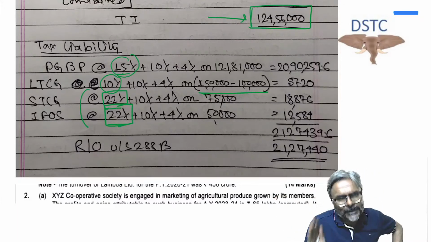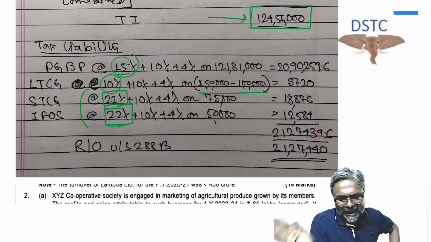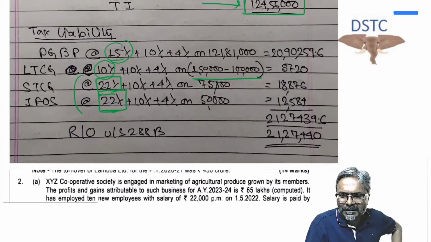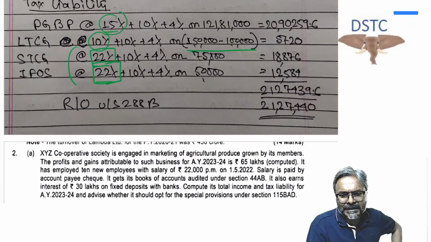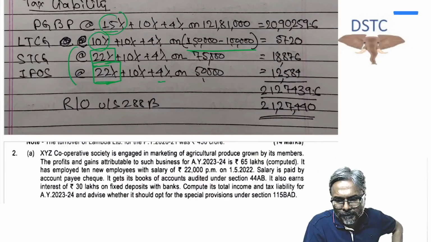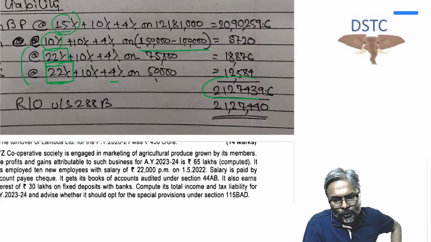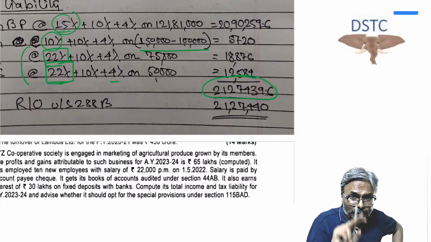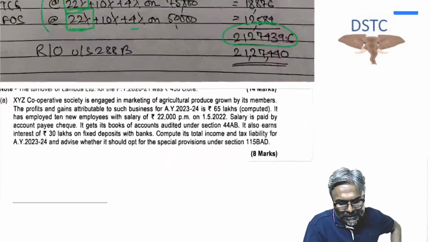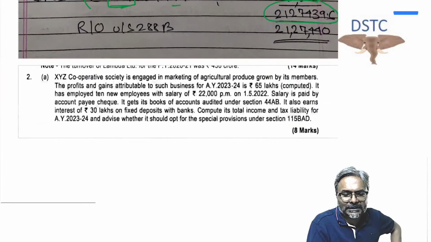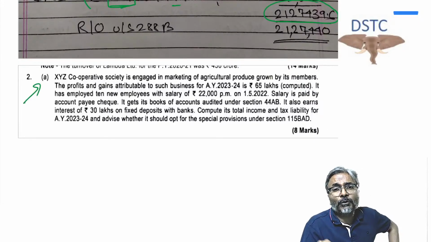Once that is done, then you add the surcharge flat. Don't add surcharge for each of the items. Add surcharge on that consolidated tax amount, and then add 4% of HEC. Now please be careful, students. This is an important presentation. 212717439.6. You need to round off to the nearest 10. Now students, this wraps up the alternate tax regime for the company. Now this you will have to do it now.